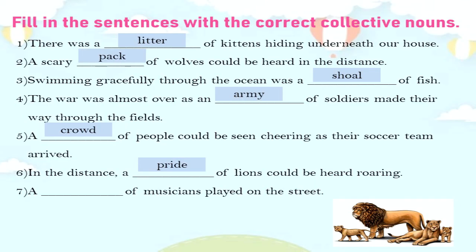The last sentence. A blank of musicians played on the street. What do we call a group of musicians? Yes, it's a band of musicians. A band of musicians played on the street.